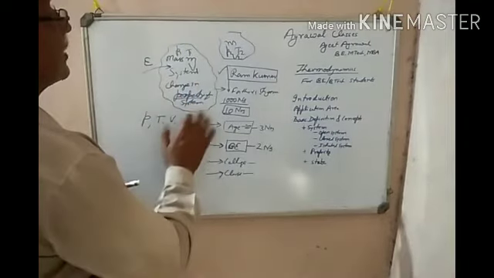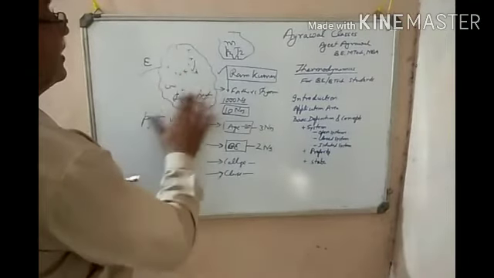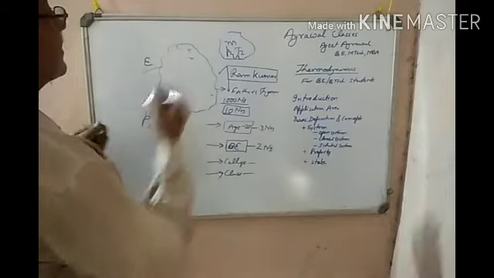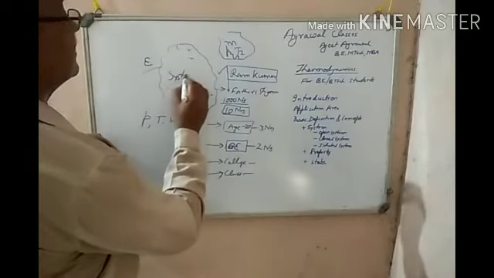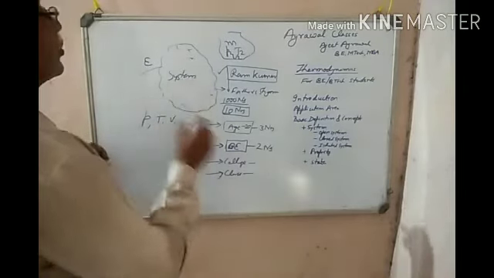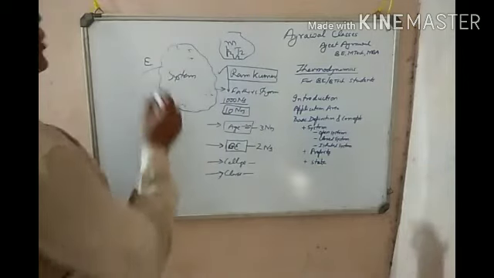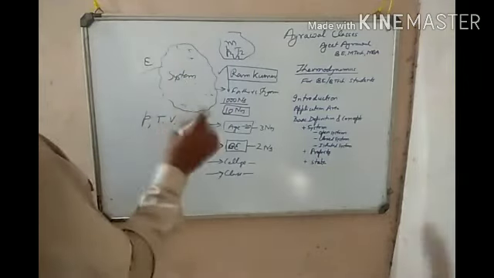So now we have a system. A system is nothing but a controlled area or controlled volume in the universe.